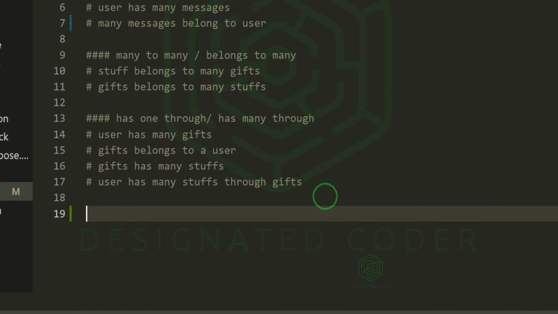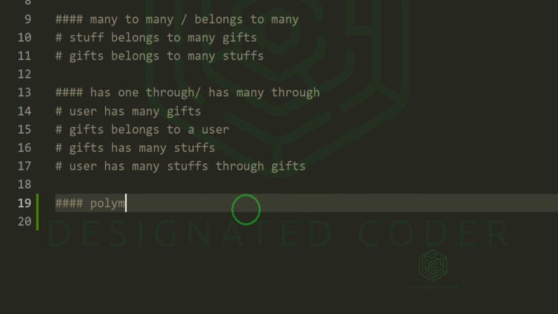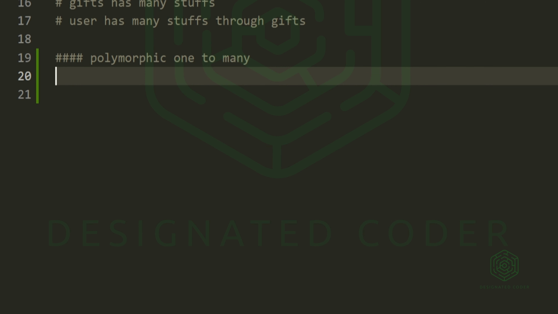So here I'm going to create a new title, and I just want to say polymorphic one-to-many. Now, even though we are doing the one-to-many, you're also free to test out the other polymorphic relationships as well. Just because we're doing one specific one doesn't mean that you can't try it in your own time. This particular relationship works for my use case and what I want to do. You just have to decide what's right for you.